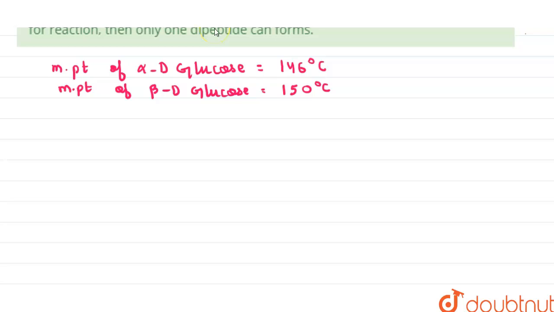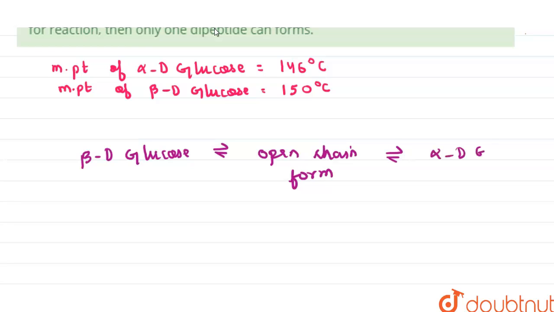In the solution it is in equilibrium with beta D glucose, which is in equilibrium with the open chain form, which is in equilibrium with alpha D glucose. In this mixture, beta D glucose consists of 64%, alpha D glucose forms 36% of the total, and the open chain form is 0.02% of the total mixture.